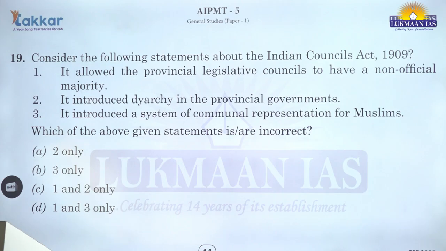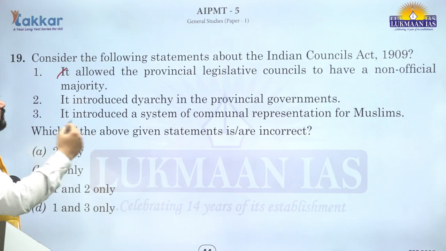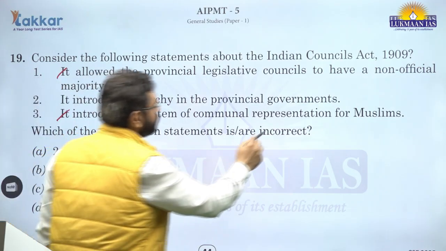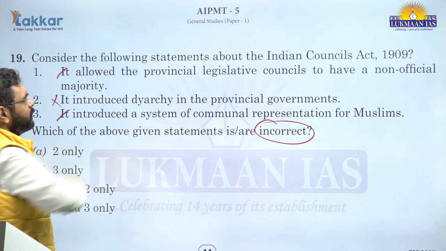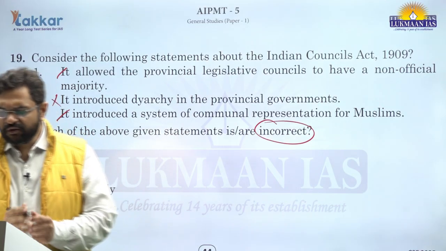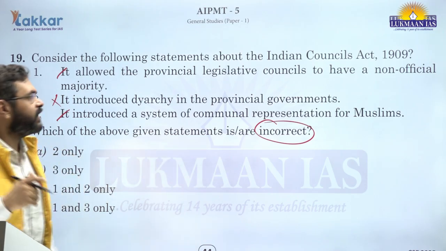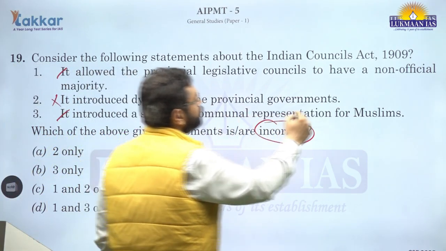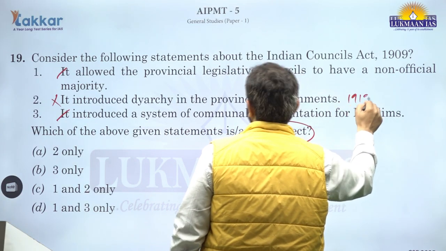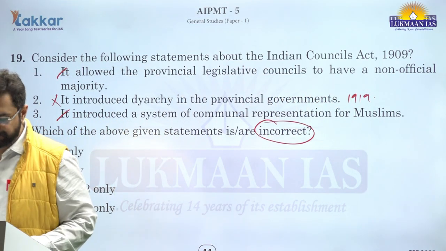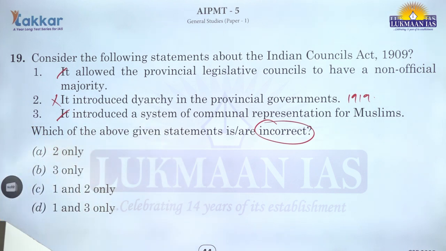Consider the following statements about the Indian Councils Act 1909. It allowed the provincial legislative councils to have a non-official majority. It introduced diarchy in the provincial governments. It introduced a system of communal representation for Muslims. Incorrect. Right, so diarchy in the provincial governments was given by the Government of India Act 1919, right, not by 1909. Right, Government of India Act 1919. But statement 1 and 3 are factually correct.